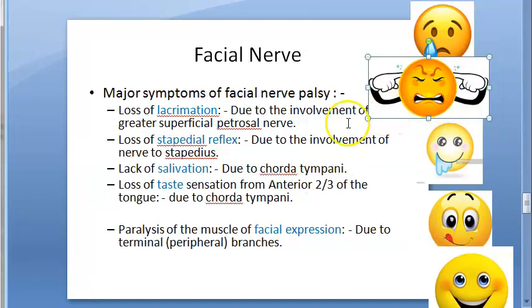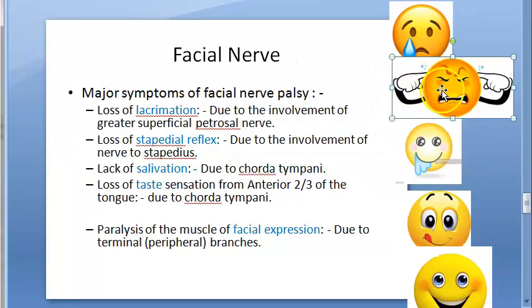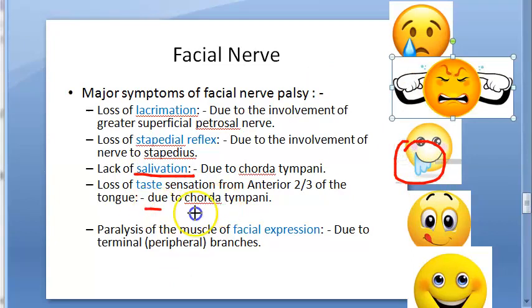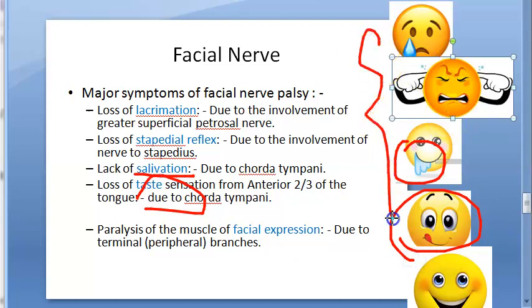Next, stapedial reflex: if loud noise happens, then he is able to have the attenuation, right? That is stapedial reflex, acoustic reflex. So that is also working if he is able to stop this loud noise. Stapedial reflex works like this: whenever there is loud noise, if it hits one ear, the other ear stapedius muscle also will contract. Then salivation. If he is drooling, wow, your chorda tympani is fine. Taste sensation, again chorda tympani is fine. So we are talking only about these four things, right?